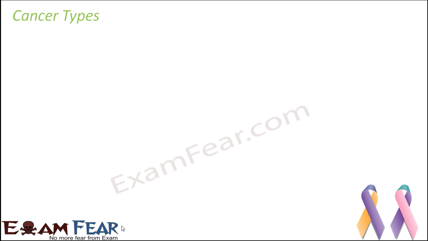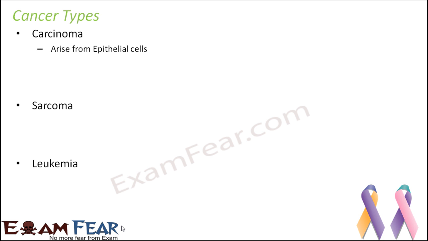Let's learn about the different types of cancer. Now broadly there are three types, that is carcinoma, sarcoma and leukemia. So carcinoma basically arises from the epithelial cells. Now the types of cancer are basically based on the cells from where the cancerous cells originate.